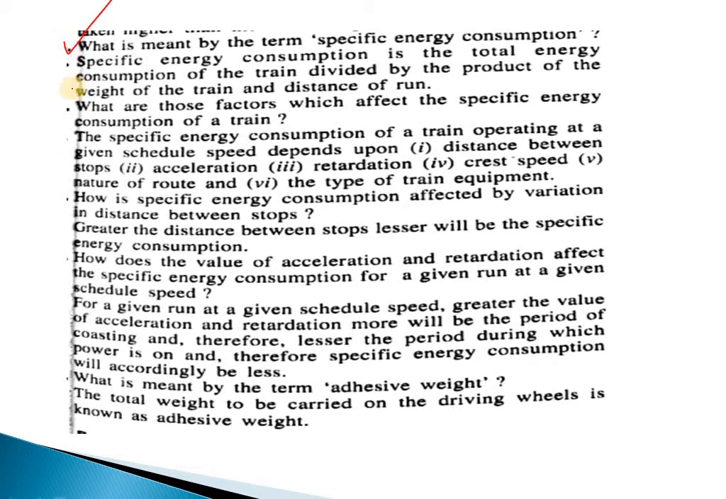Next question. What are those factors which affect the specific energy consumption of a train? The specific energy consumption of a train operating at a scheduled speed depends on 6 factors. First one, distance between the stops. Second, acceleration. Third, retardation. Fourth, crest speed. Fifth, nature of route. And sixth, the type of train equipment.